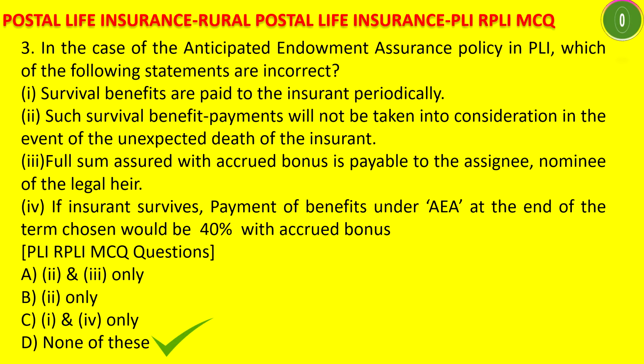Whenever a death occurs, the survival benefits already given will not be deducted and the full amount will be paid to the nominee, without deducting the survival benefits. Full sum assured with accrued bonus is payable to the assignee, nominee or the legal heir. That is also correct. If the insurant survives, payment of benefits under AEA at the end of the term chosen will be 40% plus the accrued bonus. So for the 15 years term or 20 years term, at the end of the term, what will be paid? 40% plus bonus.